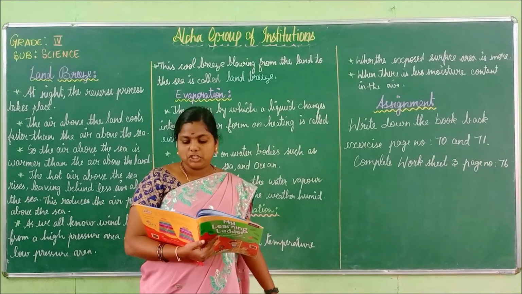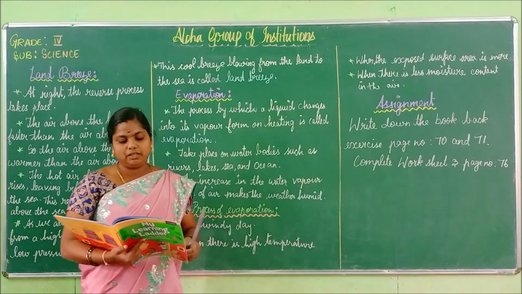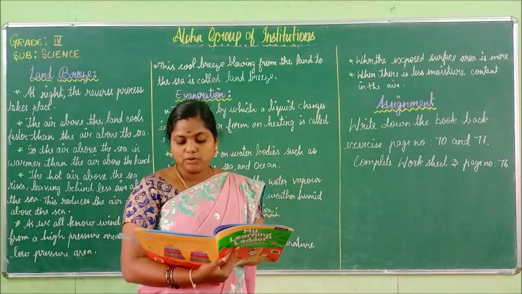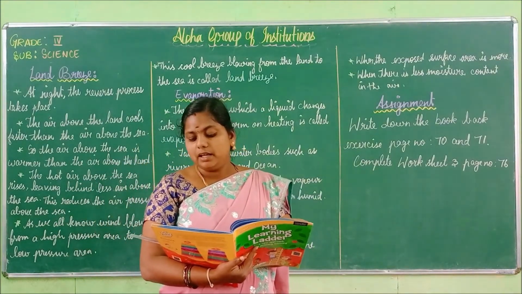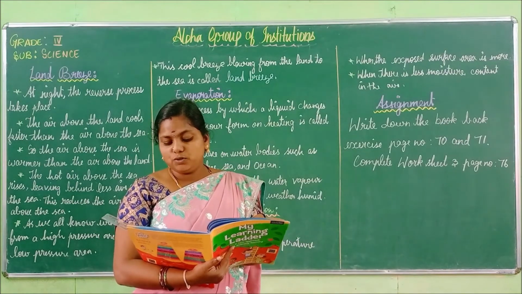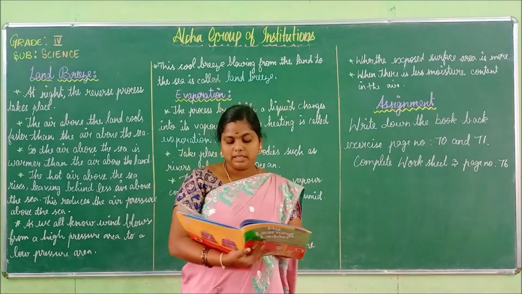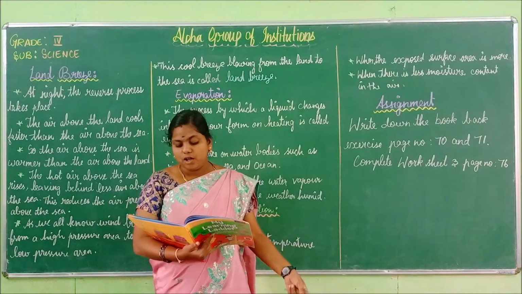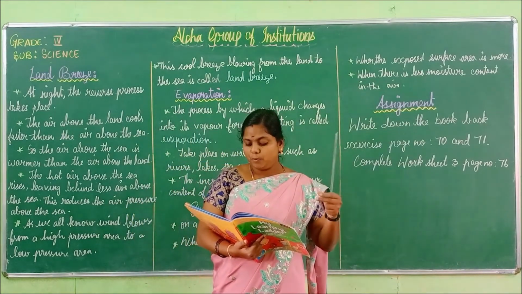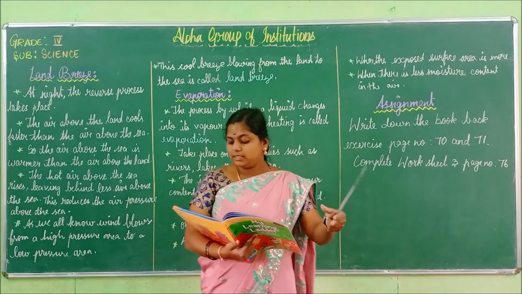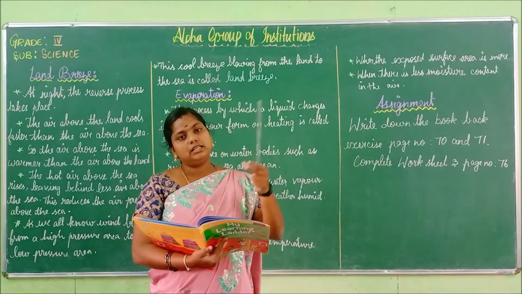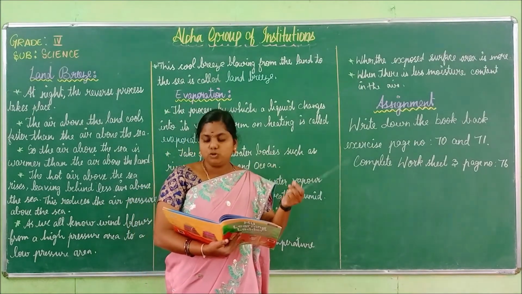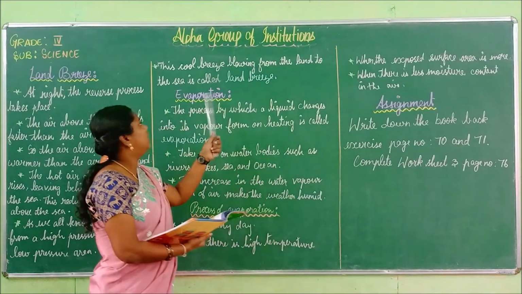So in the next one we learn this here. What happens here? The hot air above the sea rises, leaving behind less air above the sea. It reduces the air pressure above the sea. As we all know, wind blows from the high pressure to the low pressure area. So cool air from the land moves towards the sea to take the place of the air that has risen. This process of flowing from the land to the sea is called land breeze.